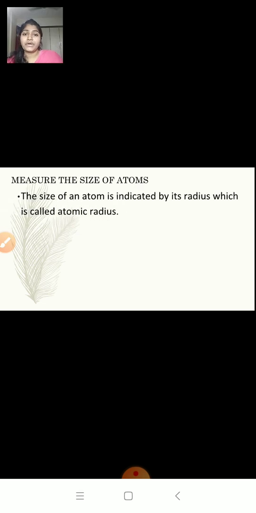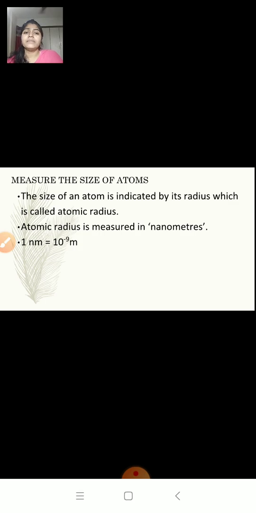The size of an atom is indicated by its radius, because it is spherical. That is called the atomic radius. Atomic radius is measured in nanometers. 1 nanometer is equal to 10 raised to minus 9 meter.